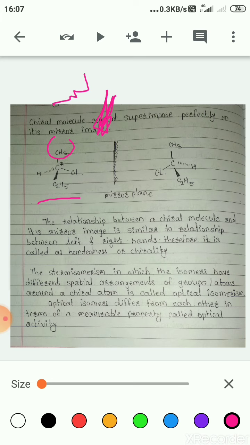The same way, if we keep a mirror in front of this molecule, then we get the image like this. These are the two mirror images. If you try to lift this image and match it with the other image, then the image will be like this. Consider the first one, C, CH3, Cl, C2H5 and hydrogen.